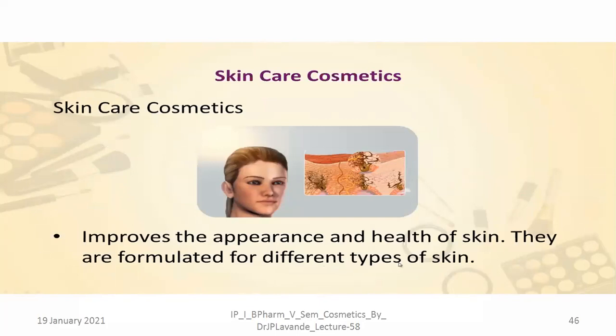Now today we will see a few of the skincare cosmetics. As you know, in skincare cosmetics the most important skin is the facial skin. And there are different cosmetics, different preparations which are to be applied onto the facial skin. Like say there is a face powder, there is a compact, there is a blush, there is a lipstick, isn't it? There are eye mascaras. Although these eye preparations had been categorized as separate, the eye forms part of the face, so again that became part of the facial skincare preparations.